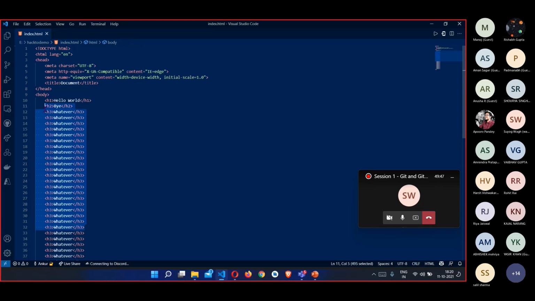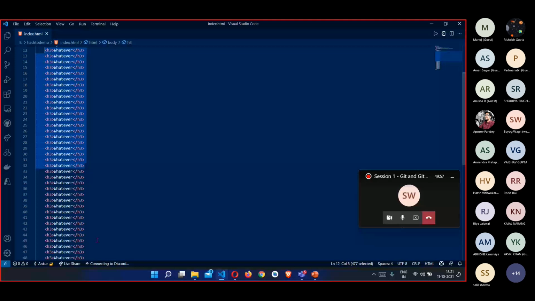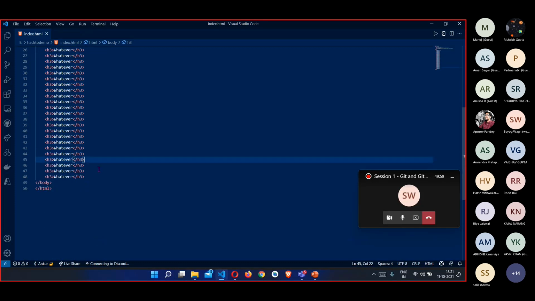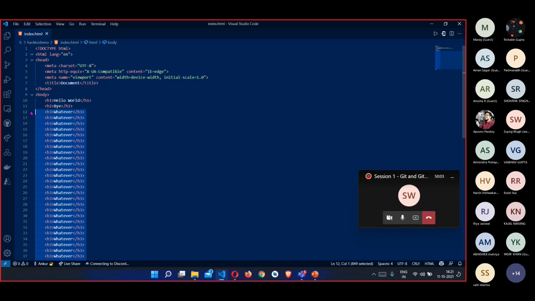Then I add all this whatever text, and then I add it to the Git repository. Then what I can do is go back to all these previous stages. I can just remove this whatever text. And if I want those changes back again after deleting them, I can also get them again if I have a Git repository.